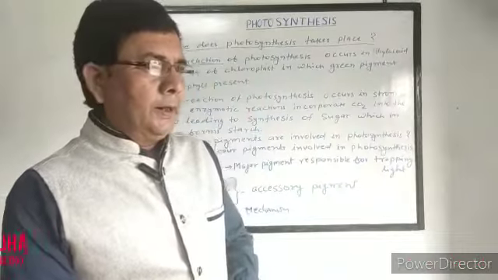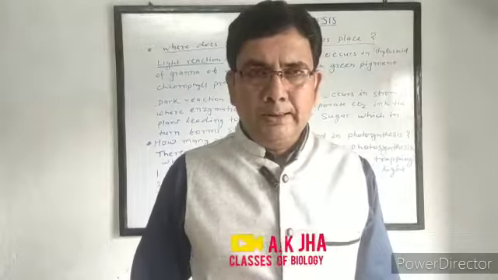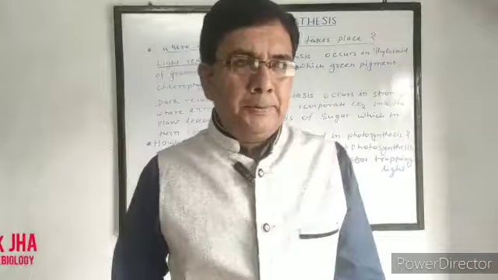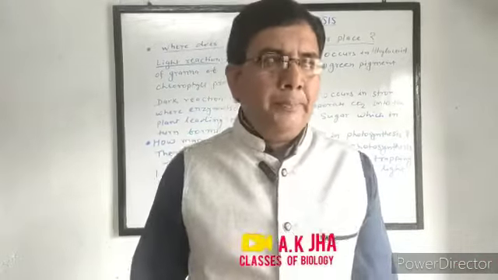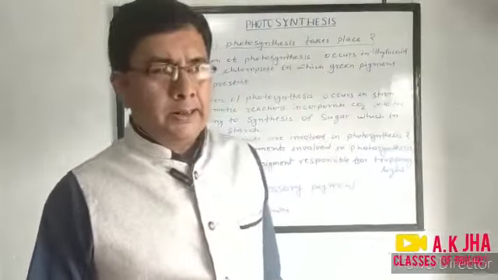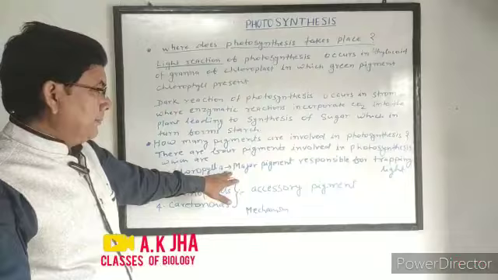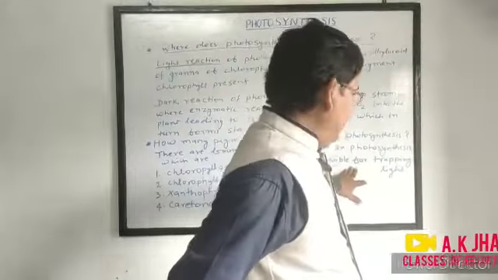Now, how many pigments are involved in photosynthesis? Generally, we can say that green pigments are involved in photosynthesis, that is chlorophyll. Chlorophyll is of two types, chlorophyll A and chlorophyll B. The main pigment for photosynthesis is chlorophyll A. Chlorophyll A is the major pigment responsible for trapping light energy.